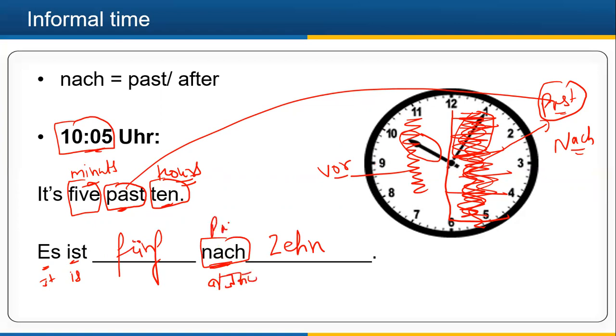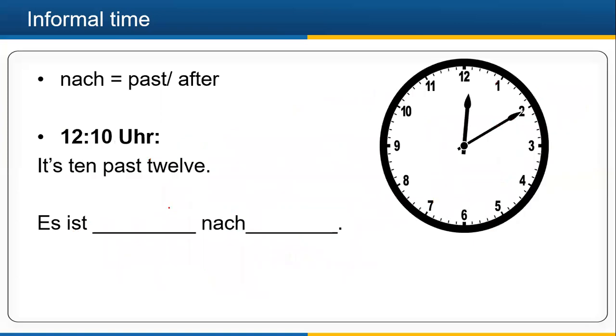In English we say past, right? So Es ist 5 nach same. Es ist 5 nach 10. Okay, let's look at another example.